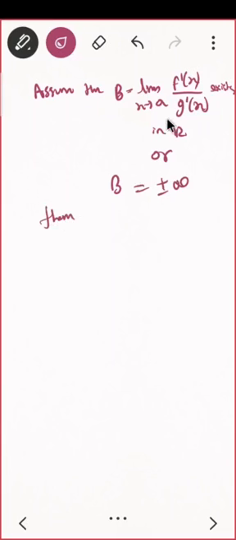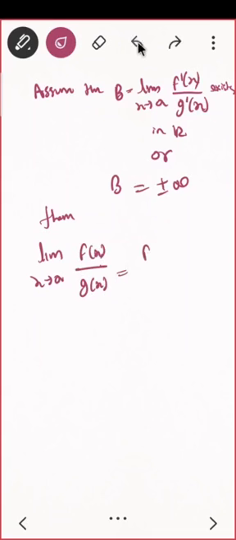Then if it exists, what will be the value of the limit? Limit x extending to e of f of x upon g of x will be the same as b, that is the same as limit x extending to e of f dash of x upon g dash of x, which is the same as b.